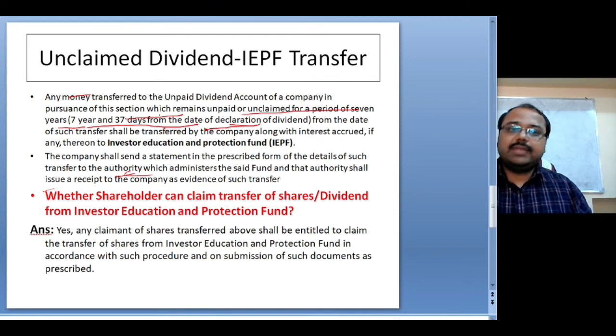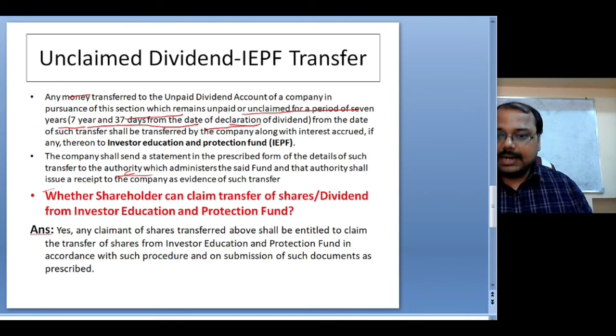The company has to wait for 7 years. After publishing everything on the website and the government website, the company has to wait 7 years from the date of declaration. If after 7 years nobody has turned up to claim the money, then from the date of such transfer, the company has to transfer it, and any interest which has accrued thereon, if there is any, to the Investors Education and Protection Fund.